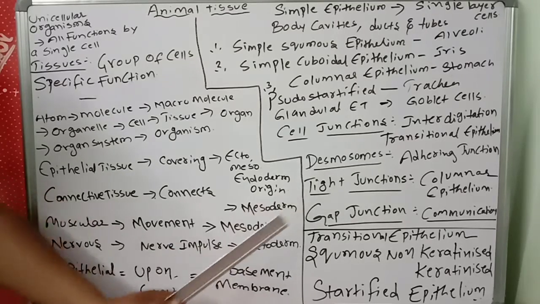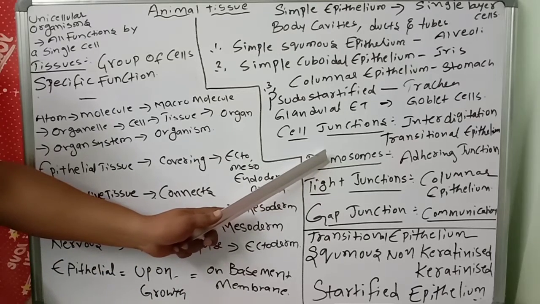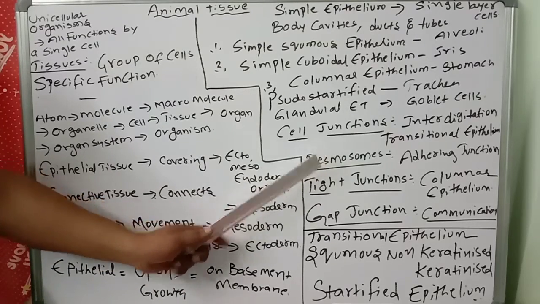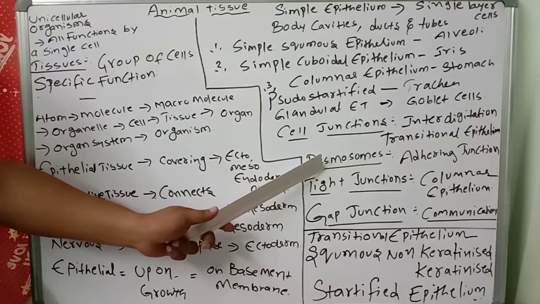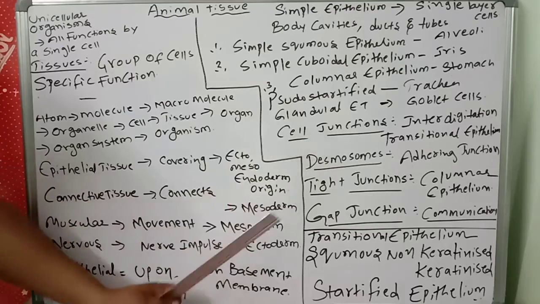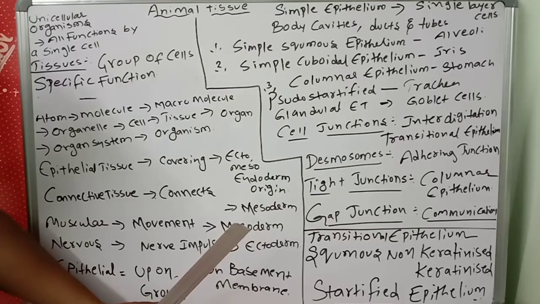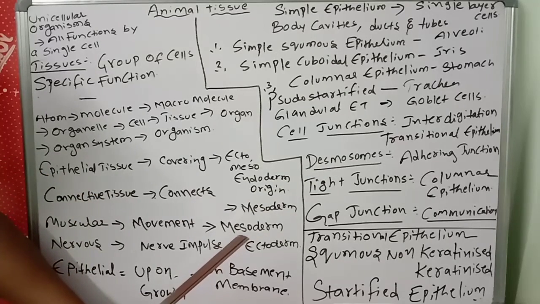Next come to desmosomes. What is the meaning of desmosomes? This type of adhering junction consists of a disc-like protein plate with intermediate fibers known as tonofibrils. Tonofibrils are nothing but protein fibers. These structures provide mechanical support to stratified epithelium and perform cementing to keep the neighboring cells together, connecting the cells.